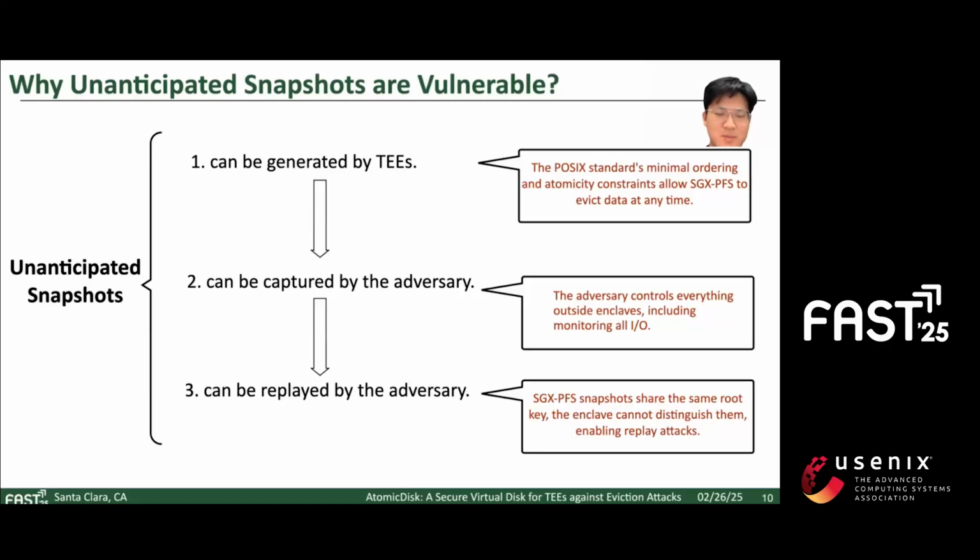Secondly, they can be captured by the adversary because the adversary controls everything outside enclaves, including monitoring all I/O. Thirdly, and perhaps most critically, these captured snapshots can be replayed by the adversary. Snapshots generated by SGX-PFS share the same root key, so the enclave cannot distinguish them.